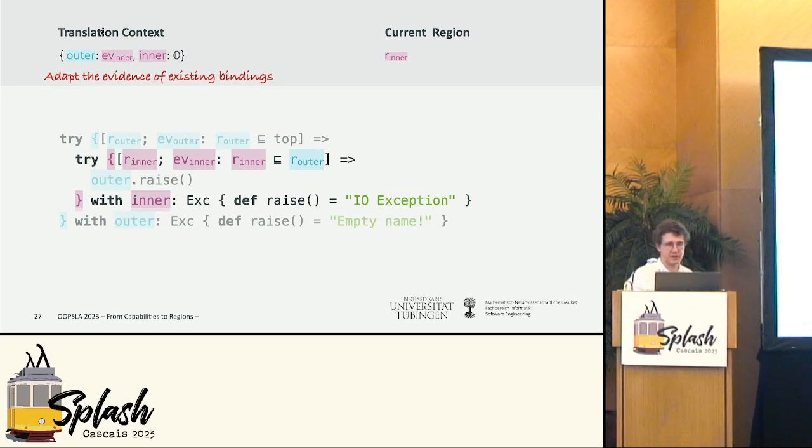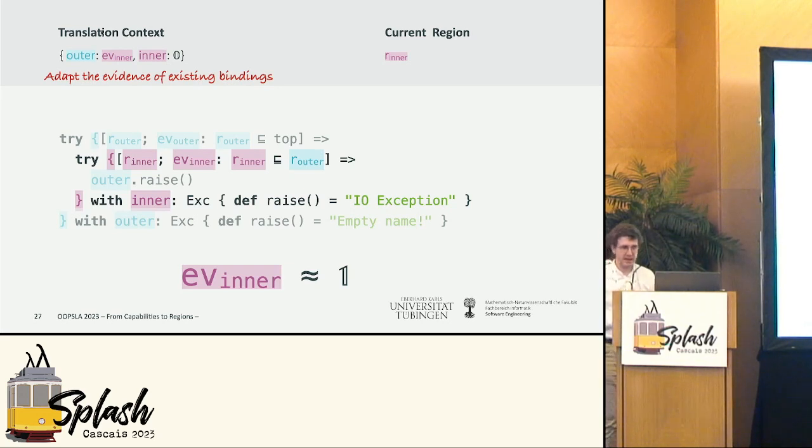So before there was 0, and 0 plus R inner is R inner here in this case. And now we also entered the current region. And you can imagine R inner here in this case as the number 1. In CPS, actually, this is a very complicated CPS term, denotationally, but here, for you, it's the number 1.